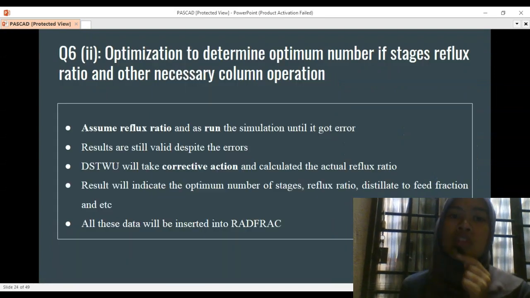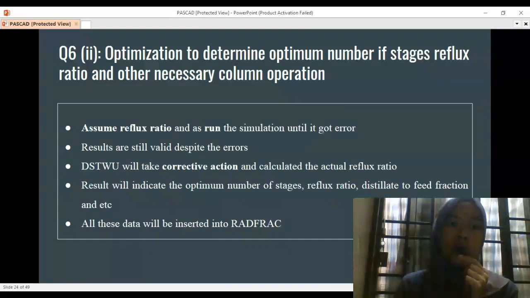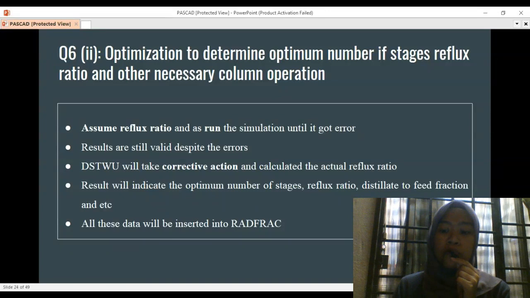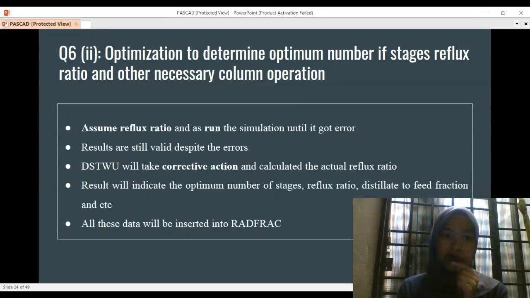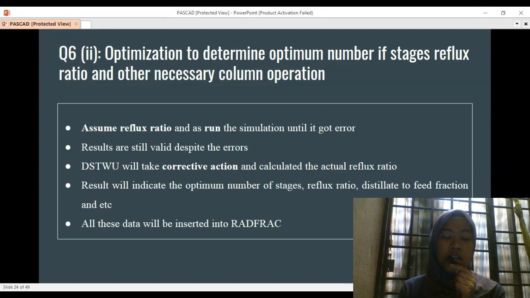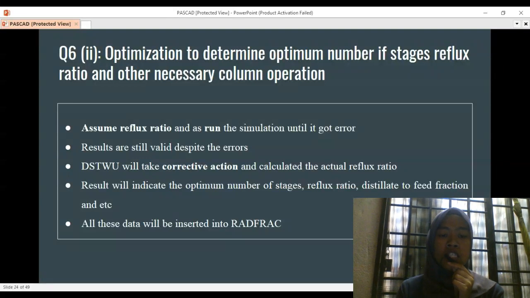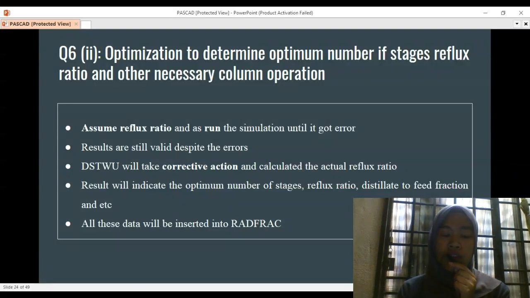Okay, optimization to determine the optimum number of stages, the reflux ratio, and other necessary column operations. So assume the reflux ratio. First, we assume the reflux ratio is 0.2, and the result that comes out is an error, but we can still use the values, because the DSTWU is a corrective action and it will calculate the actual ratio. And then all of the results, such as the optimum number of stages, reflux ratio, feed ratio, and others, will be substituted into the RadFrac later.